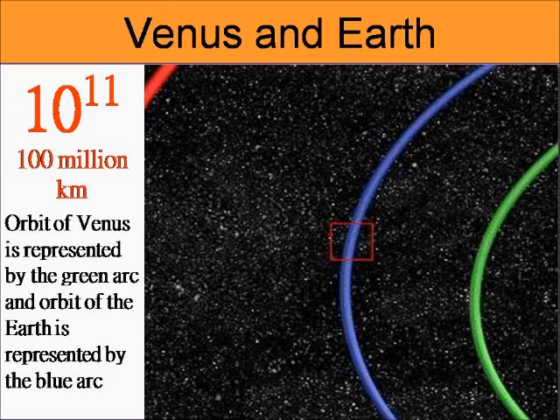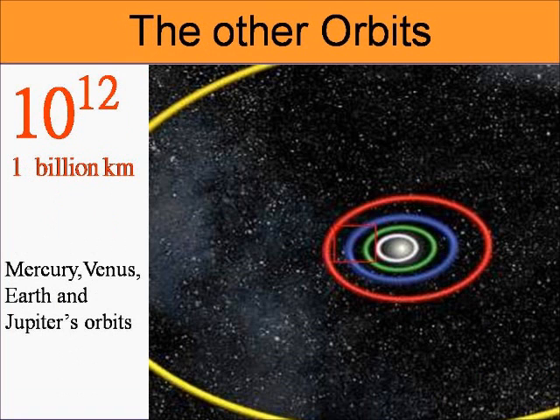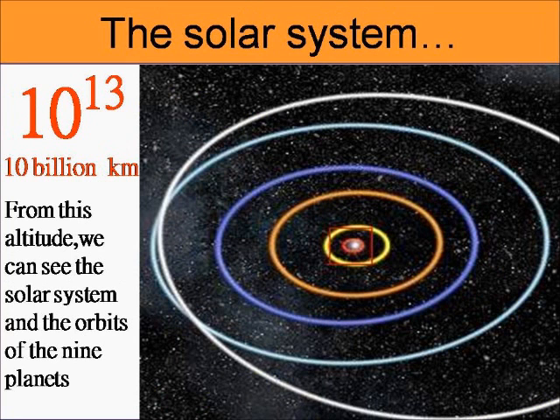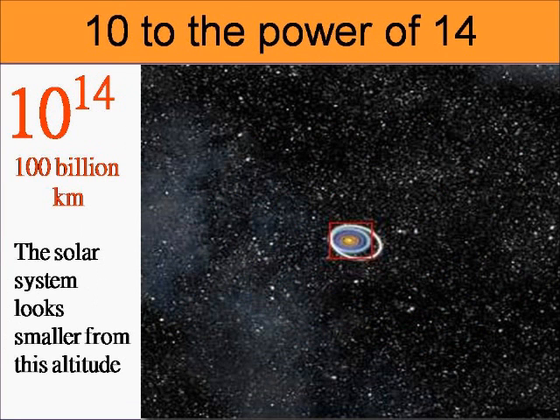We are beginning to see the orbit of Venus and the orbit of Jupiter, okay? Because those are the ones that are nearest to us. So we go higher. Good. We're beginning to see more and more of the planets. Right? We have Mercury, Venus, Earth, and Jupiter. But where's Mars? How about Mars is next? All right. We're talking about billions of kilometers now, okay? We went from millions, thousands, millions, and now we're going to billions of kilometers.